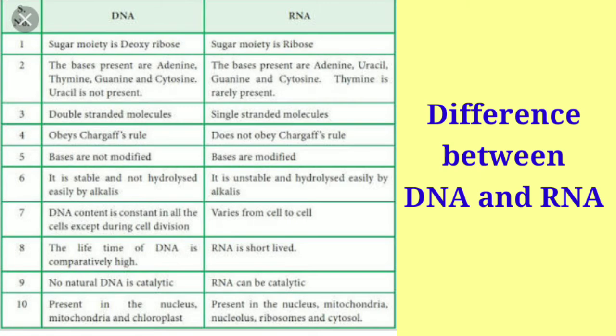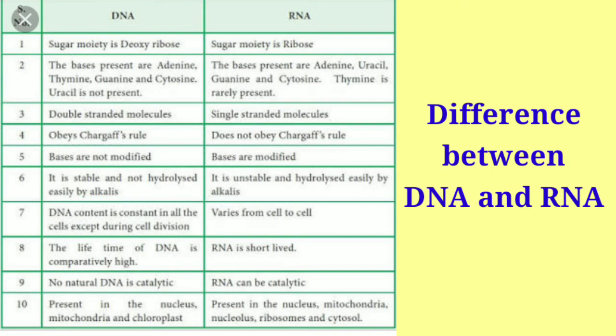Then, DNA obeys Chargaff's rule. Now what was Chargaff's rule? That the content of purines and pyrimidines is always constant, or the same. That is, A always pairs with T, and C always pairs with G. So that is Chargaff's rule. And RNA doesn't follow any such rule, so it doesn't obey Chargaff's rule.